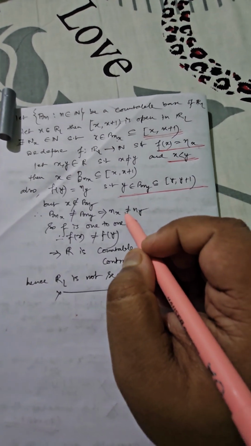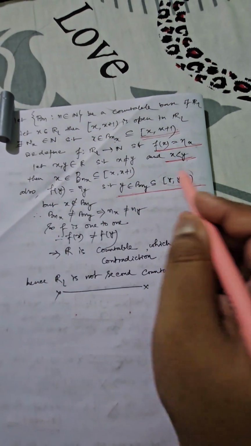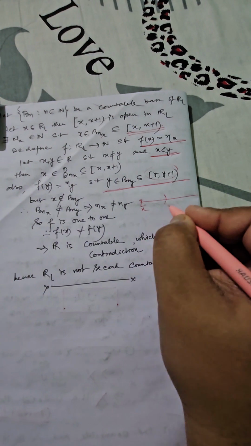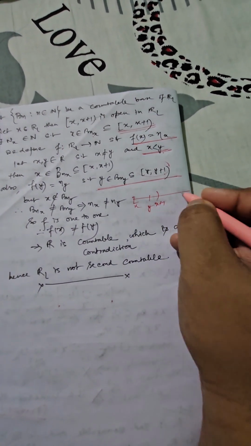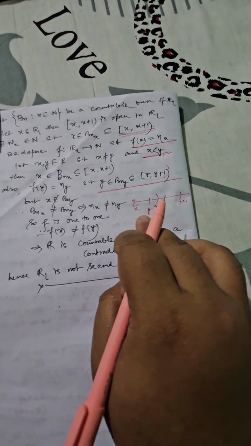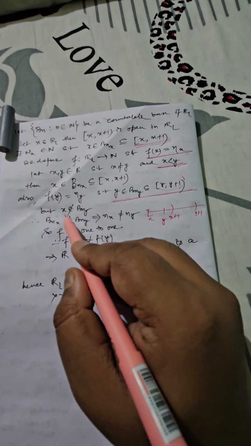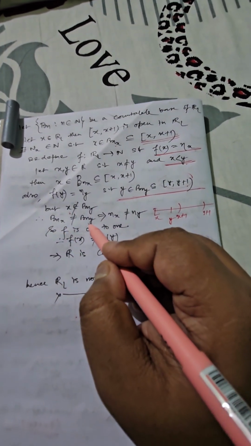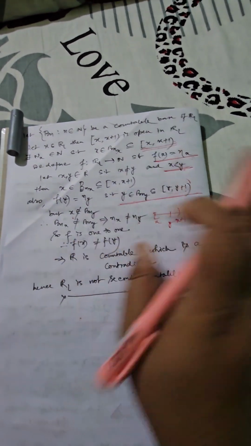But as per our construction, because x is less than y, x can never be a part of this interval, because you can easily understand, here you have x, here you have x plus 1. You can imagine this is say y, this is say y plus 1, or even y can be located after x plus 1 also. So one thing is certain, x cannot be a part of this B_{n_y}. So B_{n_x} and B_{n_y}, these two countable bases are different, consequently n_x and n_y are also different.